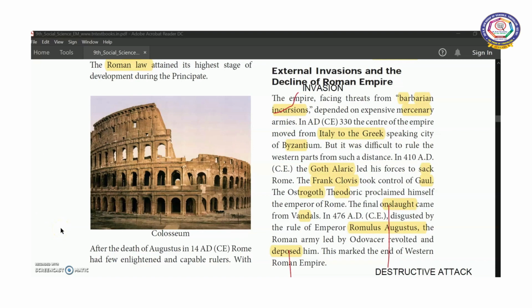Okay children, we discussed Rome, its development, and external invasions and the decline of the Roman Empire.